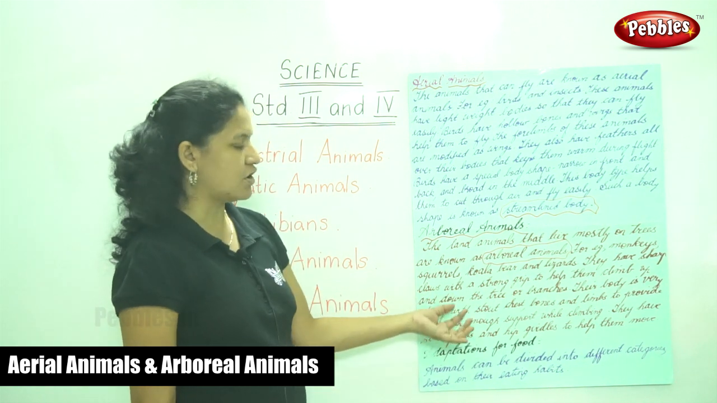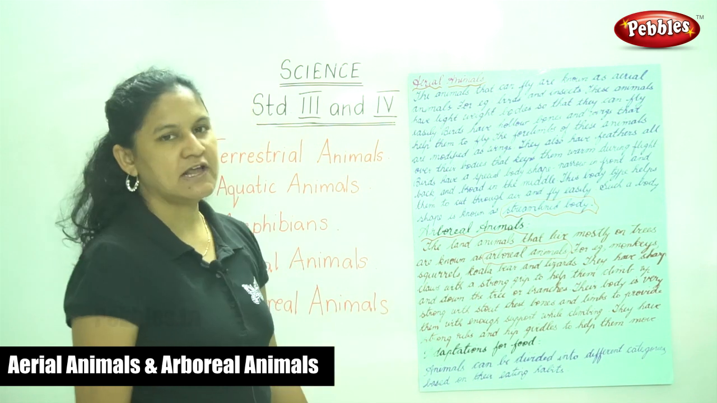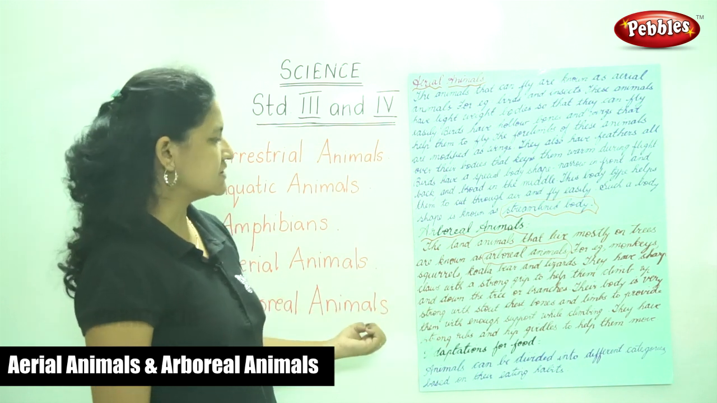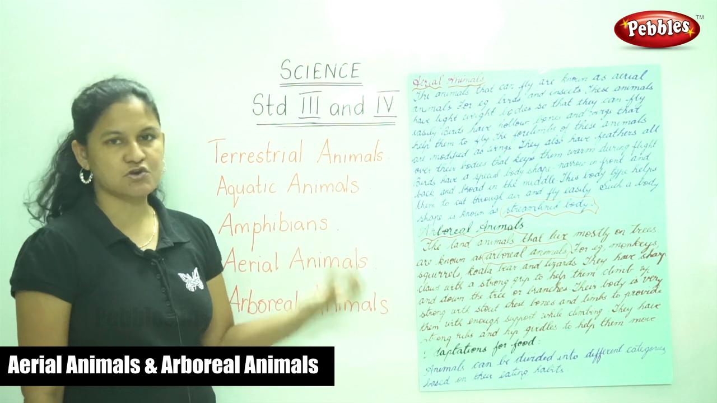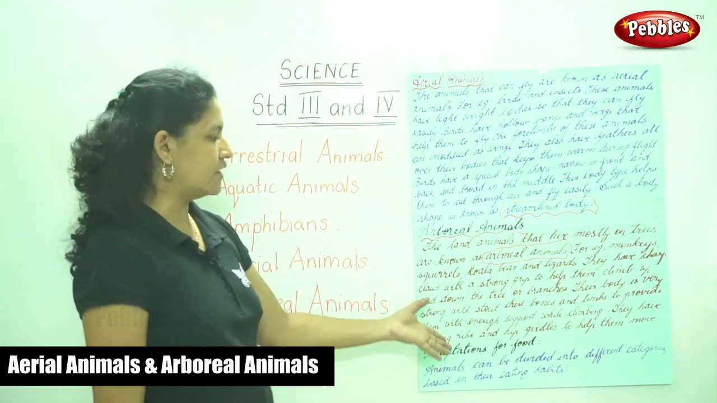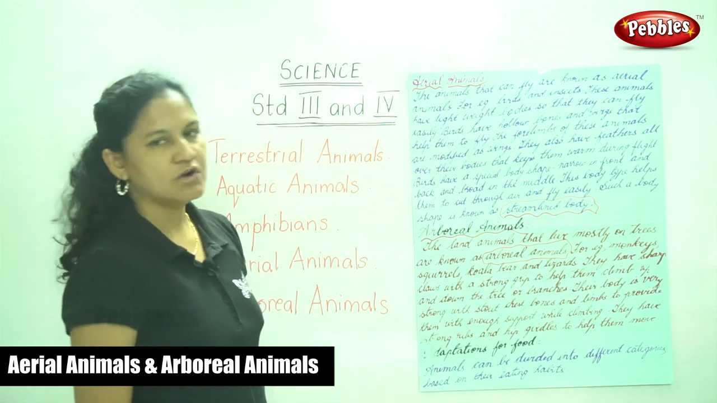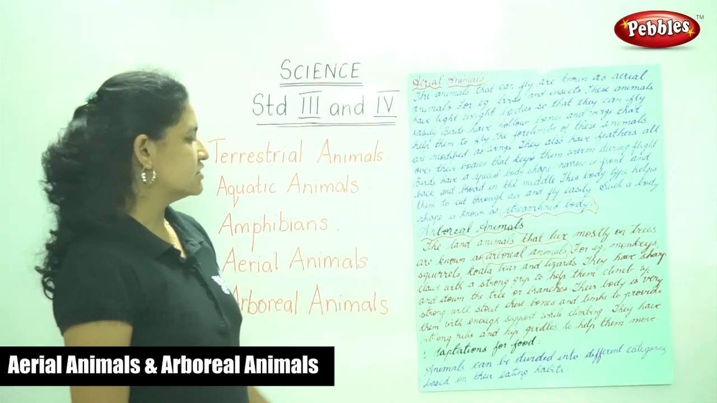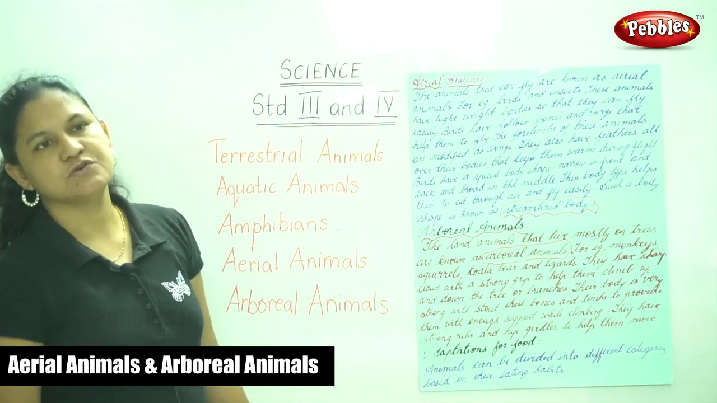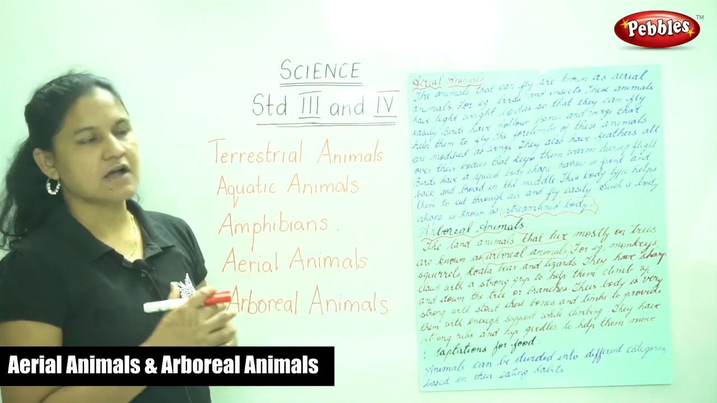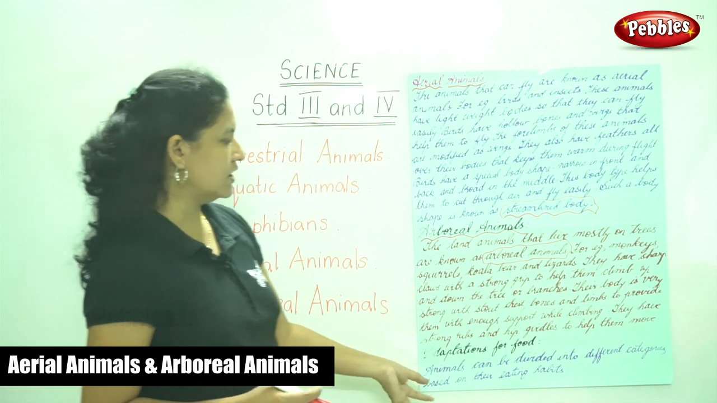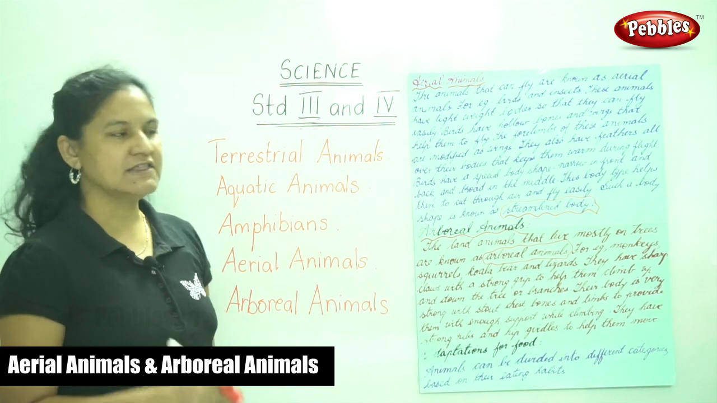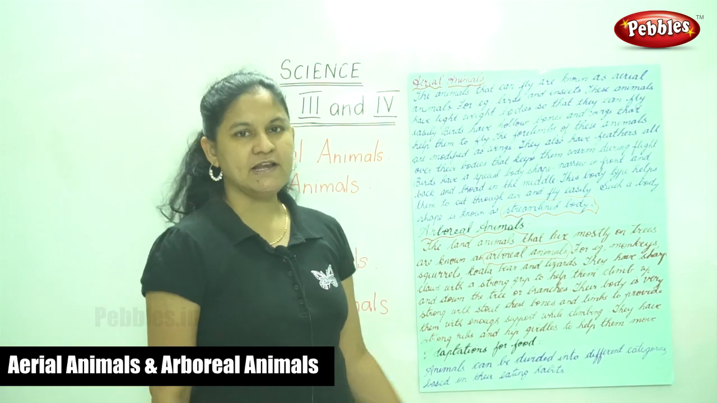They have sharp claws with a strong grip to help them climb up and down the tree or branches. Their body is very strong with a stout chest, bones and limbs to provide them with enough support while climbing. So the body of these arboreal animals is very strong, and it has a very stout chest, bones and limbs to provide them enough support while climbing.